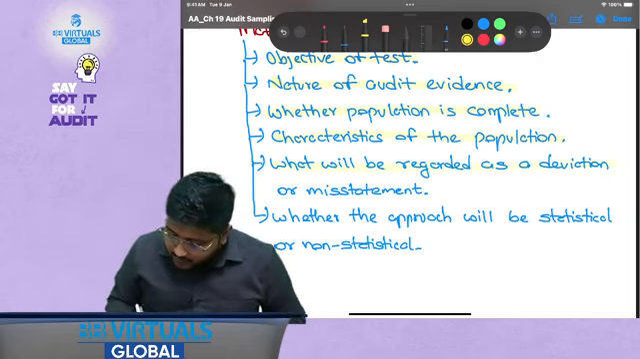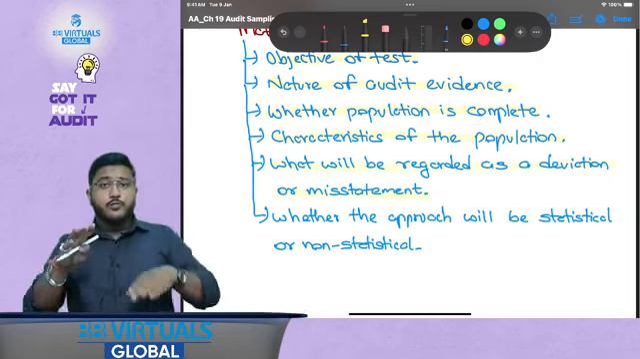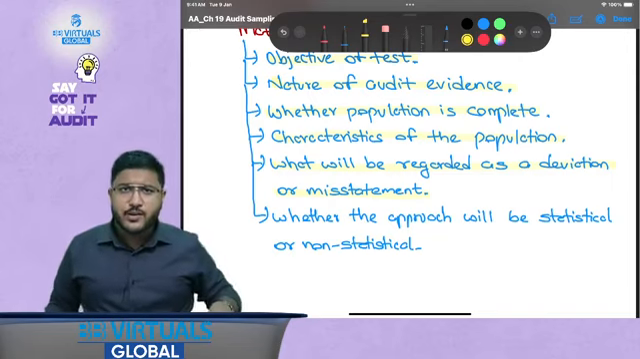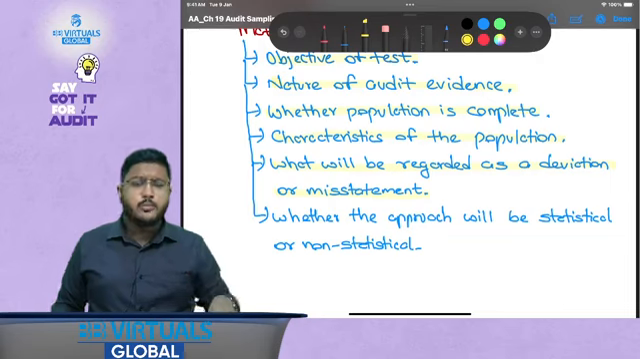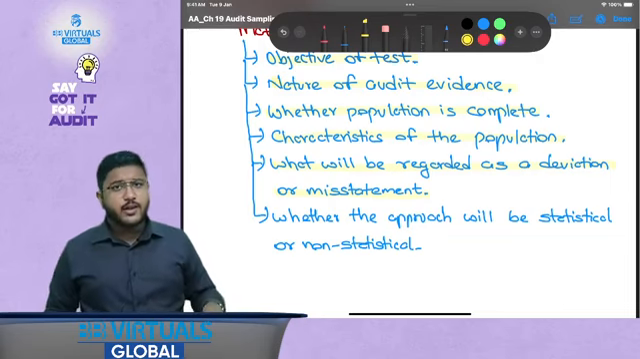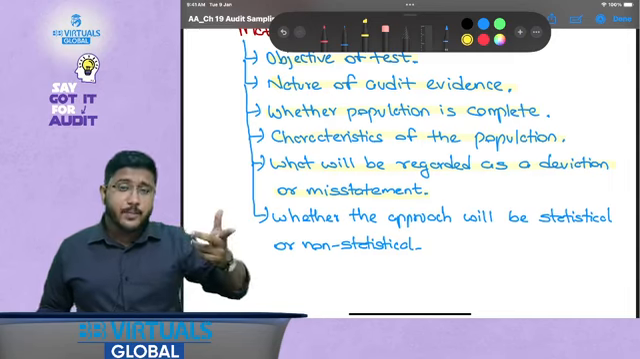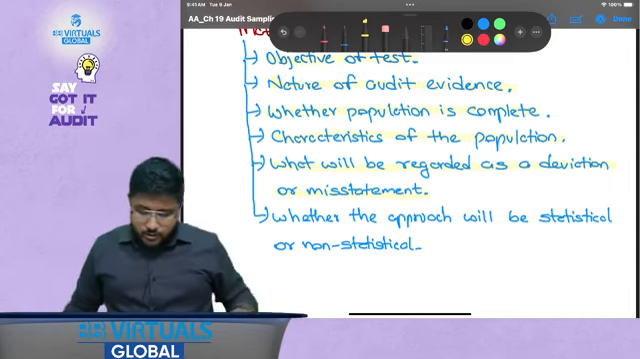What will be regarded as a deviation or misstatement, that is, what amount of difference would be regarded as a deviation or misstatement. For example, a difference of say 0.1 rupees between the invoice amount and the actual amount, or a difference of say 10 rupees in certain cases might not be called one. For example, there are certain cases where rounding off happens, so that would not be called a misstatement or deviation, right?